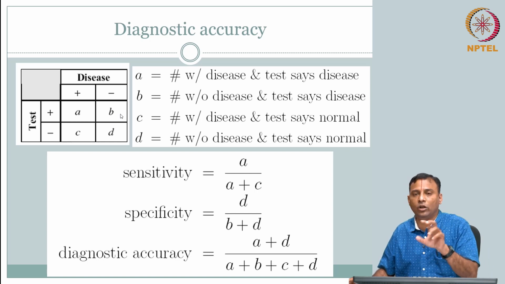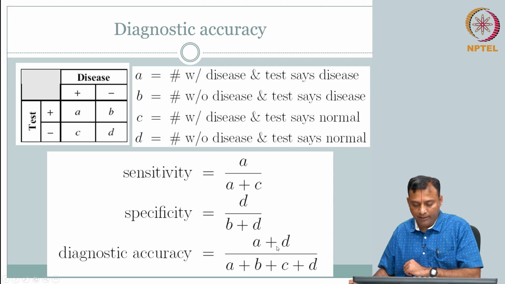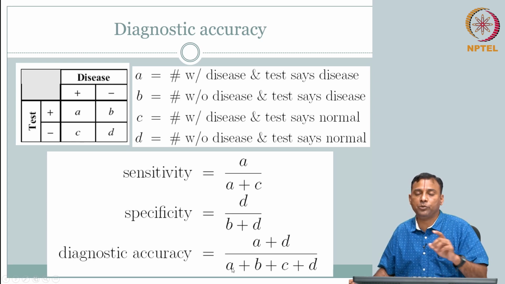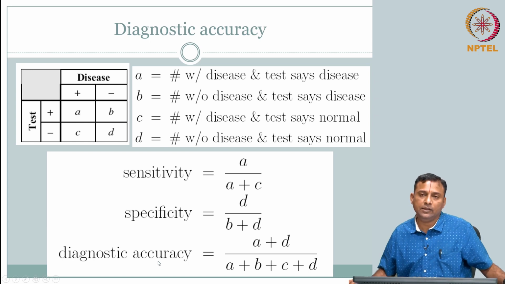Both are correct decisions. So how accurate am I in making the decision is captured in diagnostic accuracy. It is A plus D, both positive, both negative, so I do the correct diagnosis. A plus D is my correct diagnosis, out of the total number of decisions. That captures your accuracy. So I think this is a good time to stop.